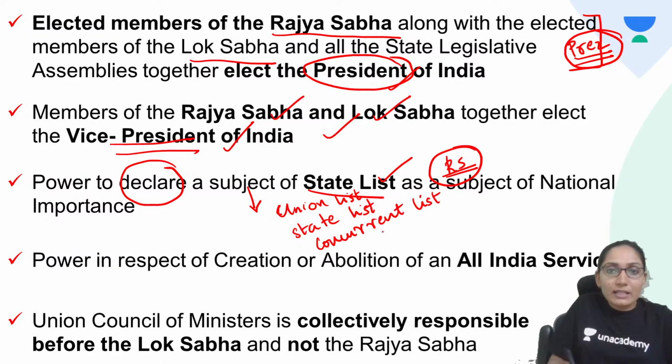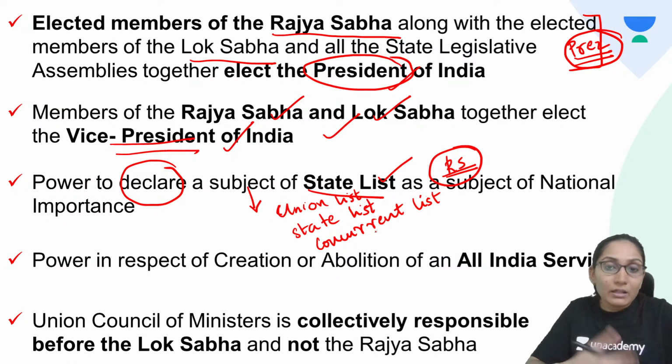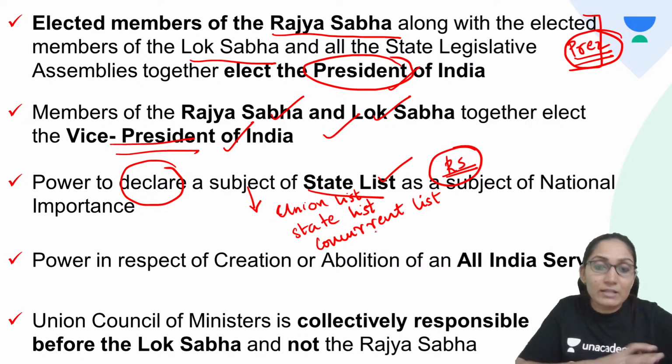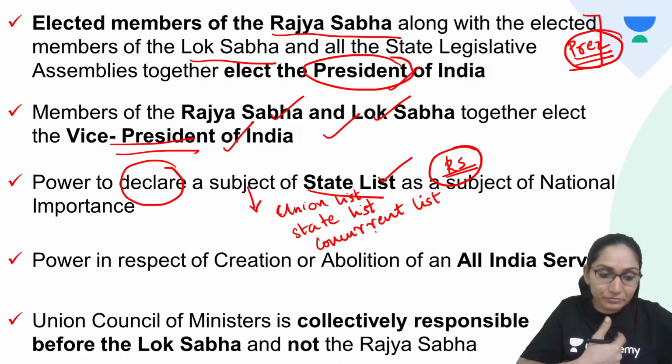The union list contains those items for which only the union government can make legislation. State list are those subjects for which only the state legislatures can make legislation. And in the concurrent list, both the union and the states can make legislation, but if there is a conflict of interest, then the union law will prevail.